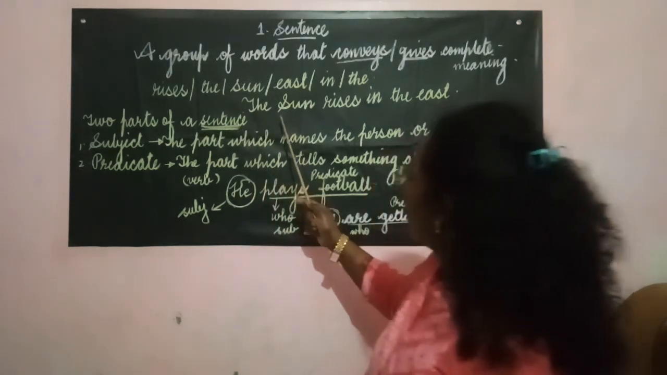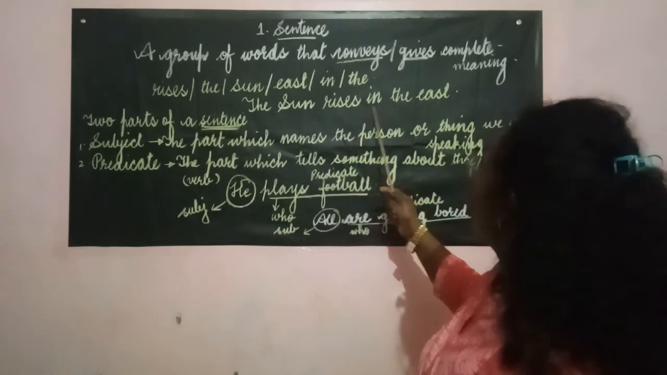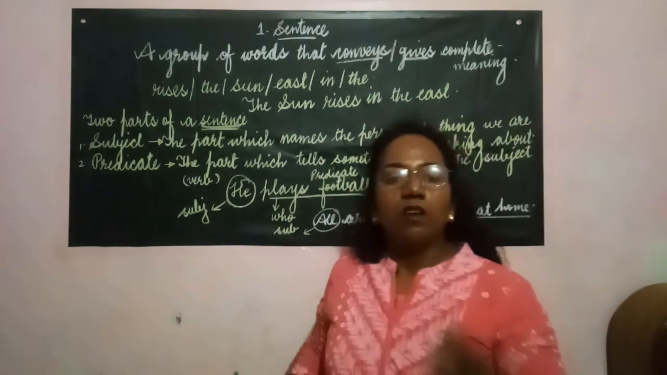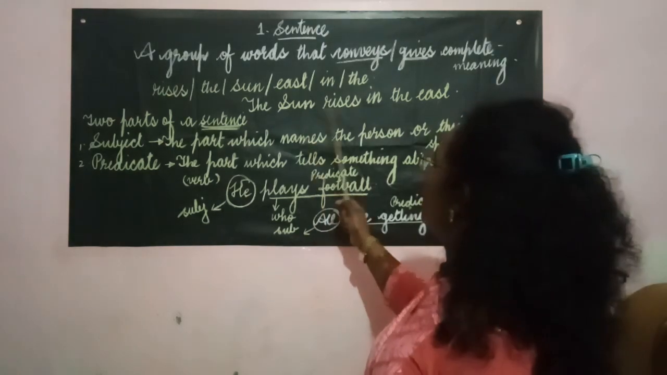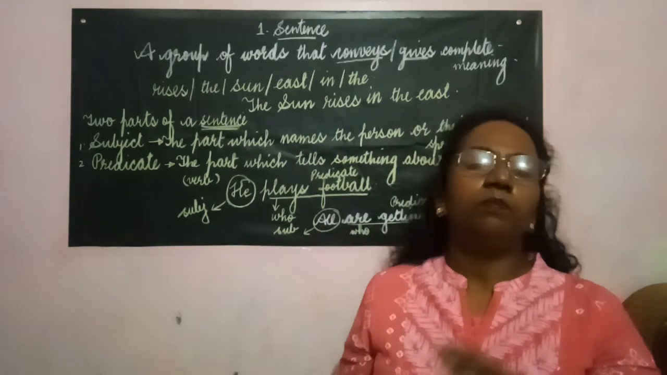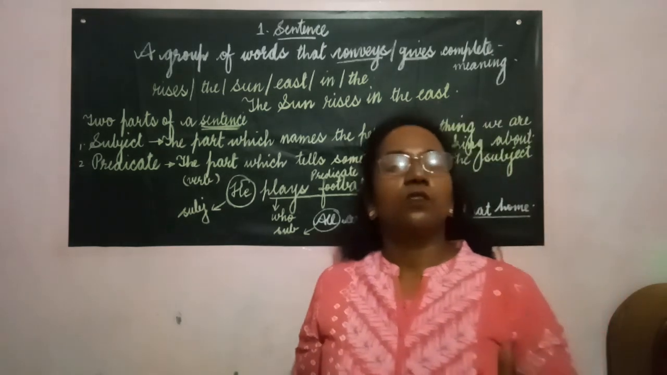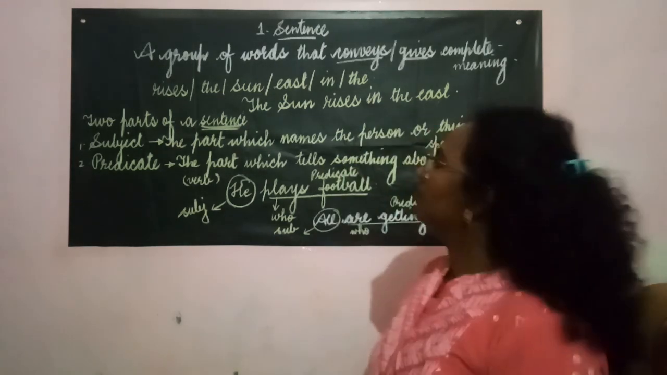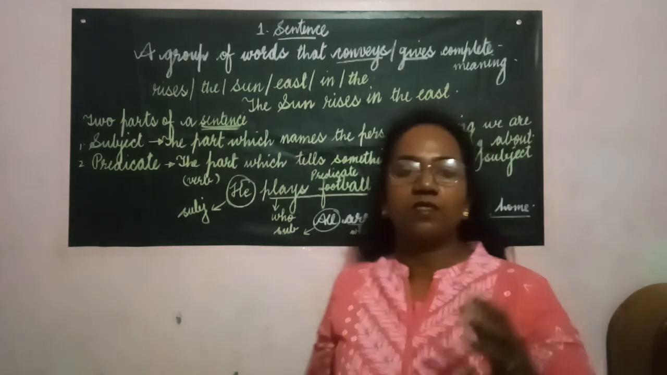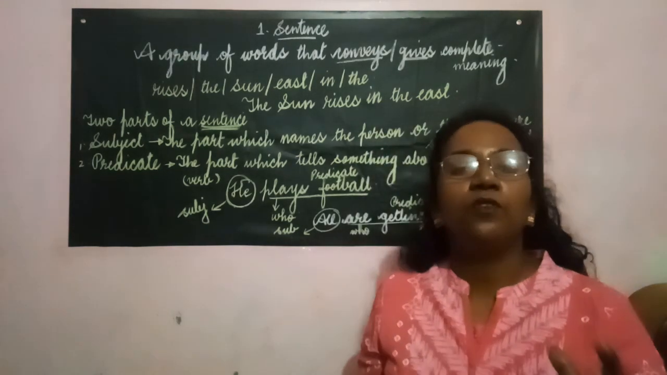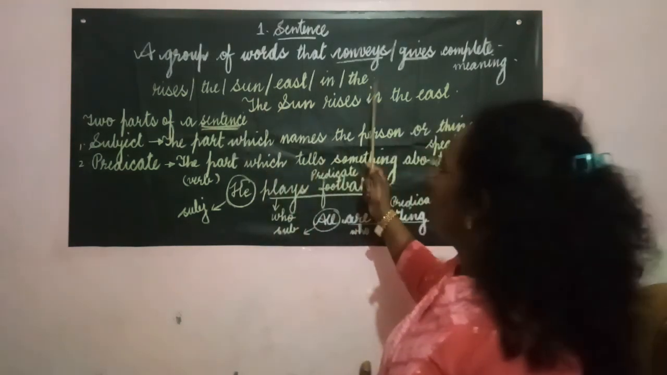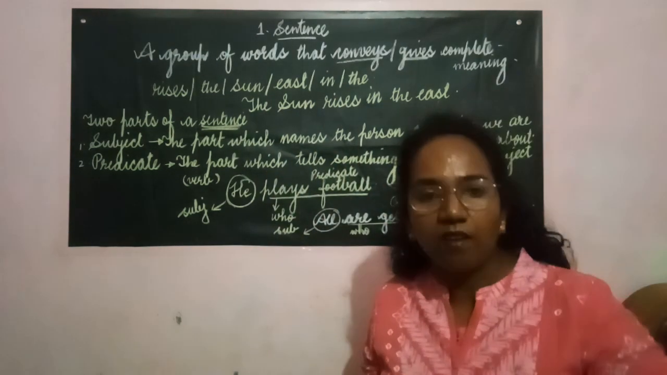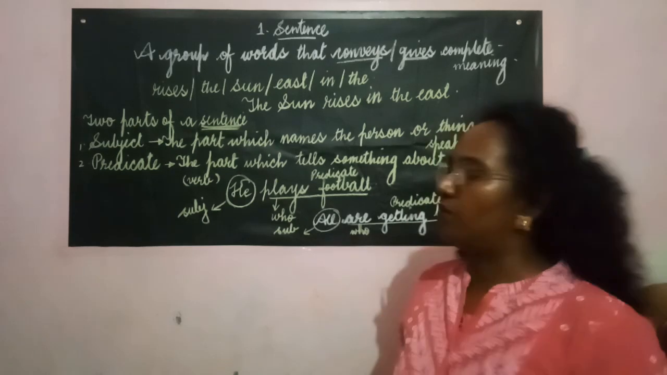Here, in the second line, "The sun rises in the east." It conveys the complete meaning. That is, the subject comes first, then the verb, and the remaining part of the sentence, the complement or the object. Now see, "the sun rises in the east" gives us the complete meaning, therefore it can be called a sentence. "Rises the sun east in the", the same words we have rearranged to make a complete sentence.